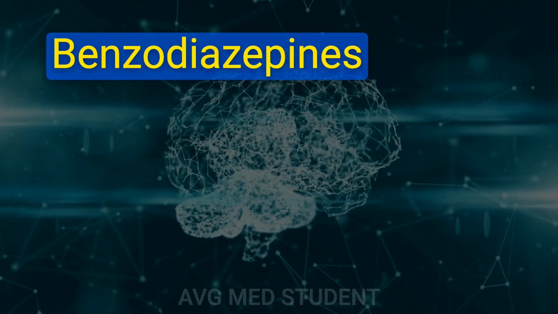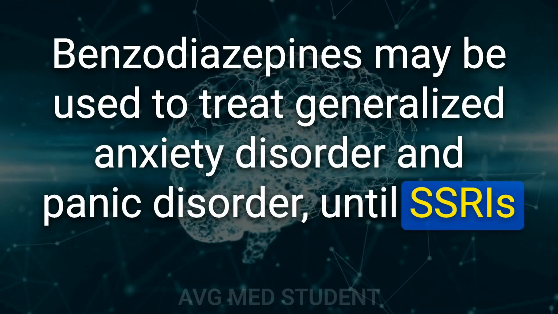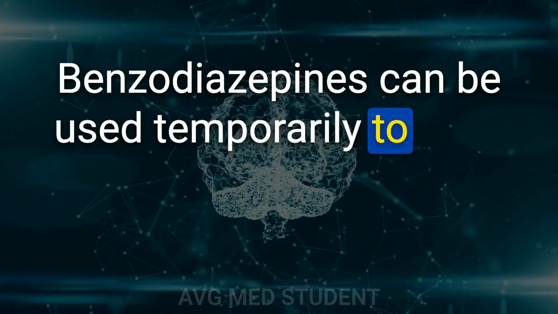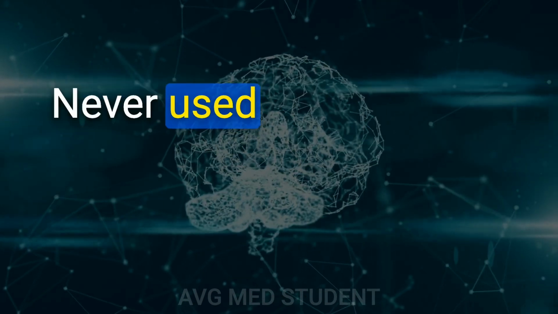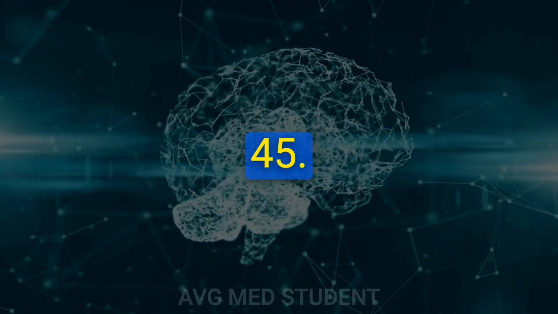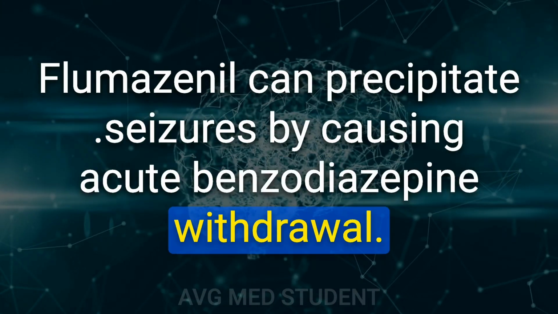44. Benzodiazepines may be used to treat generalized anxiety disorder and panic disorder until SSRIs and SNRIs take effect. Benzodiazepines can be used temporarily to treat anxiety while waiting for SSRIs and SNRIs to take effect. Never used for long-term management, increased risk of benzodiazepine dependence. 45. Flumazenil can precipitate seizures by causing acute benzodiazepine withdrawal.